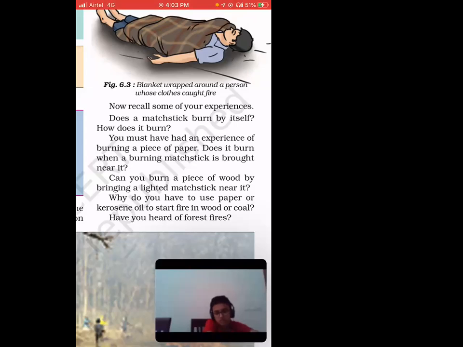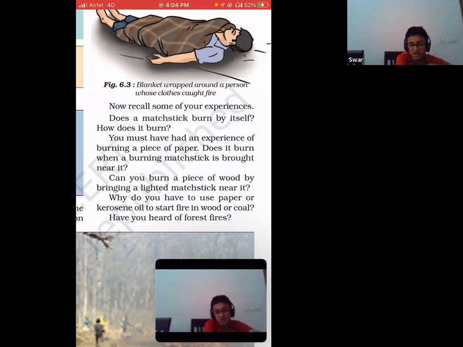For example, you are trying to produce fire maybe on the moon, or on a planet where there is no oxygen. No matter how hard you try to rub that, you won't be able to produce heat. You won't be able to burn that matchstick. Why? Because there is no oxygen. But on a normal day, on earth, air is present everywhere. So whether you are in Dubai, Saudi, or India, everywhere you can burn the matchstick, because air is present everywhere. But when you go to another planet where there is no air, sorry, you won't be able to do that.